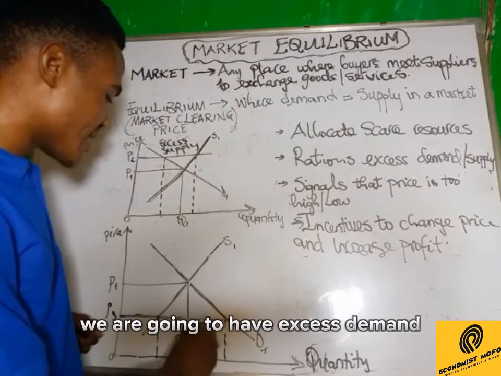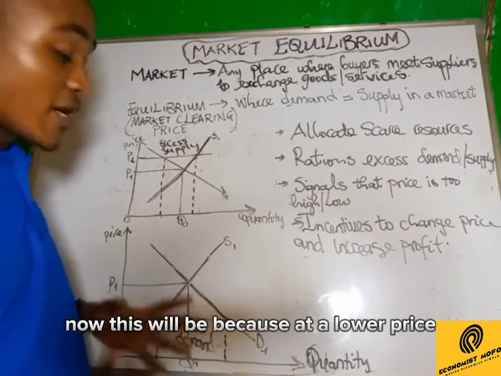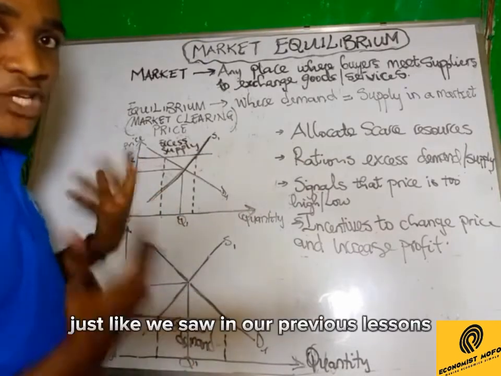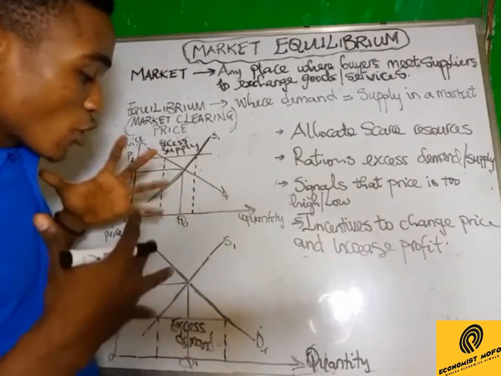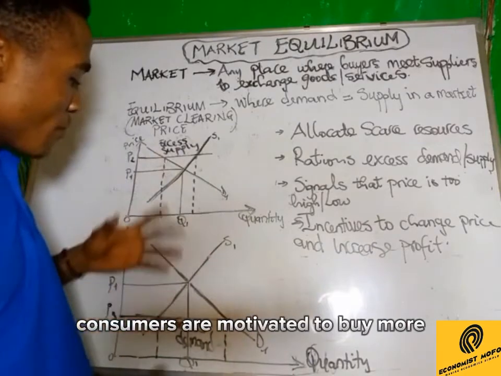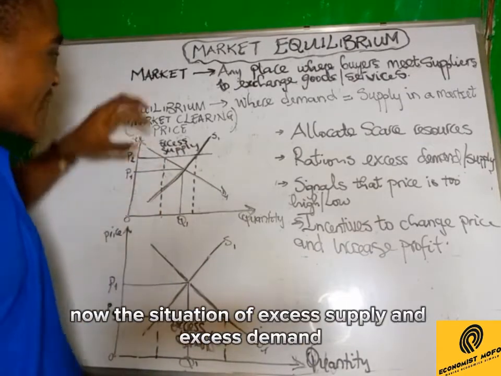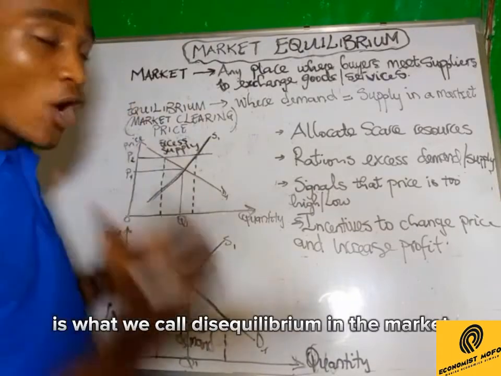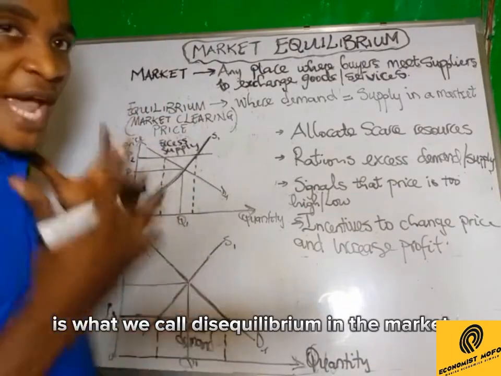This will be because at the lower price, consumers are motivated, just like we saw in our previous lessons, to buy more than what will be supplied in the market. The situation of excess supply and excess demand is what we call disequilibrium in the market.